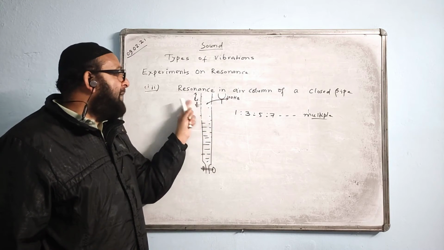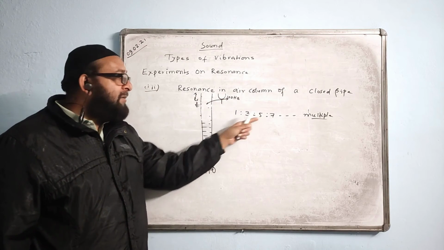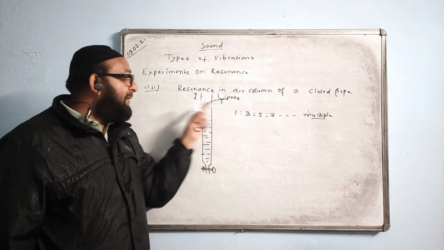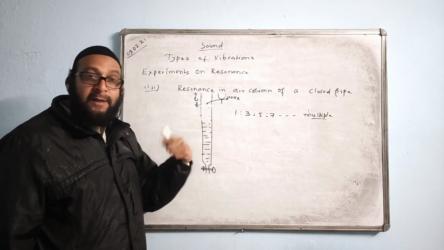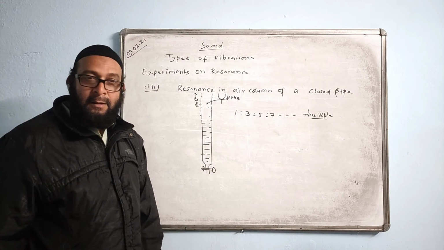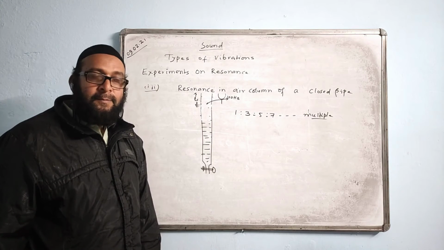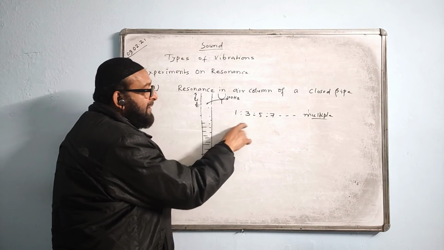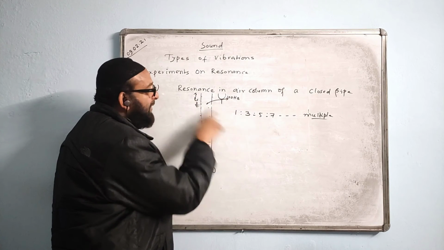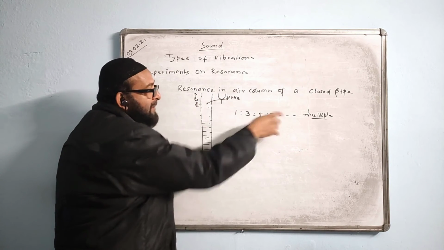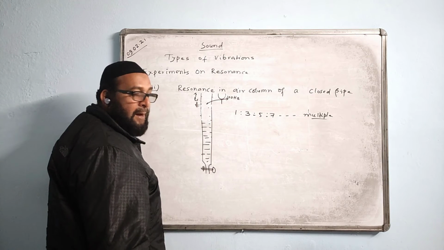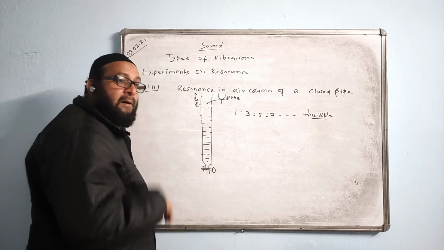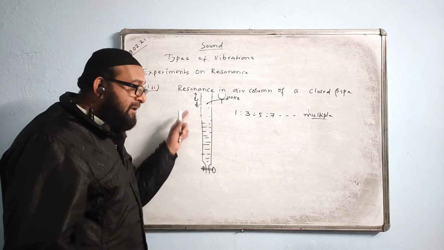At 10 it is happening, at 10 times 3, which is 30, it will happen, at 10 times 5, which is 50, it will happen. 10 times 7, you do 10 times this, not whatever answer you got before. First length is 10, the next length is 10 times 3, 30 centimeters, 10 times 5, 50, 10 times 7, 70, 10 times 9, 90. Up to 90 you will get, because after that 110 will come, and that length is not available.